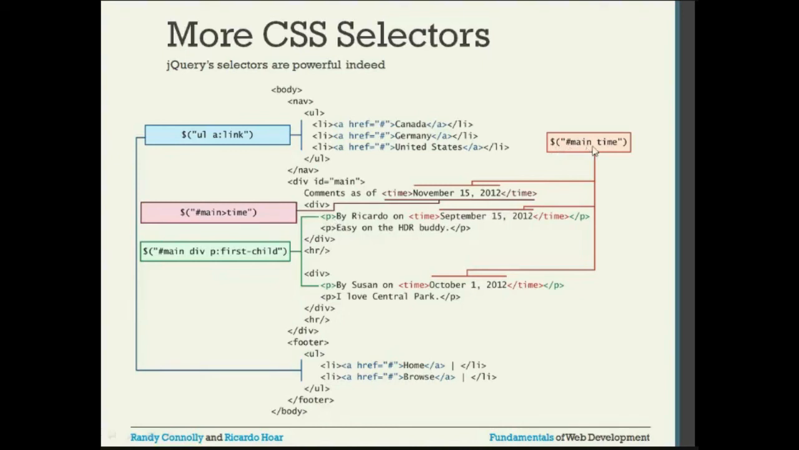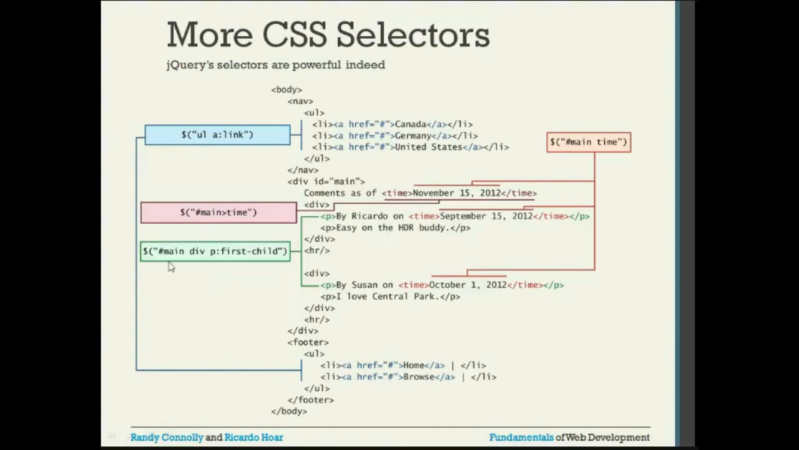And one more definition is here, hash main space time. Whenever we give a space, it is going to select all the descendants. So it will look for the ID main. Here is the ID, and which is the descendant? This is one descendant, then another descendant. It's going to select that, and also this descendant. There are three descendants. It is going to select all three, but in the previous case it only selects the first descendant.